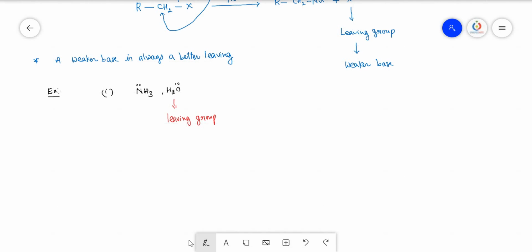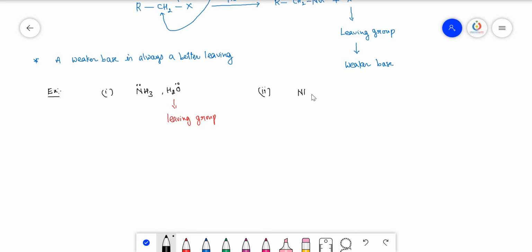I'll take one more example. Second one is, you take a particular molecule, NH3 and NH2 minus, both are there. Between these two, which is the strong nucleophile, which is the better leaving group? So NH2 minus is the stronger base. Why? Because negative charge is present. Here lone pair of electrons are present, but negative charge predominates over that. So here this is the strong base. Strong base means it acts as the nucleophile. And weak base is always the leaving group.